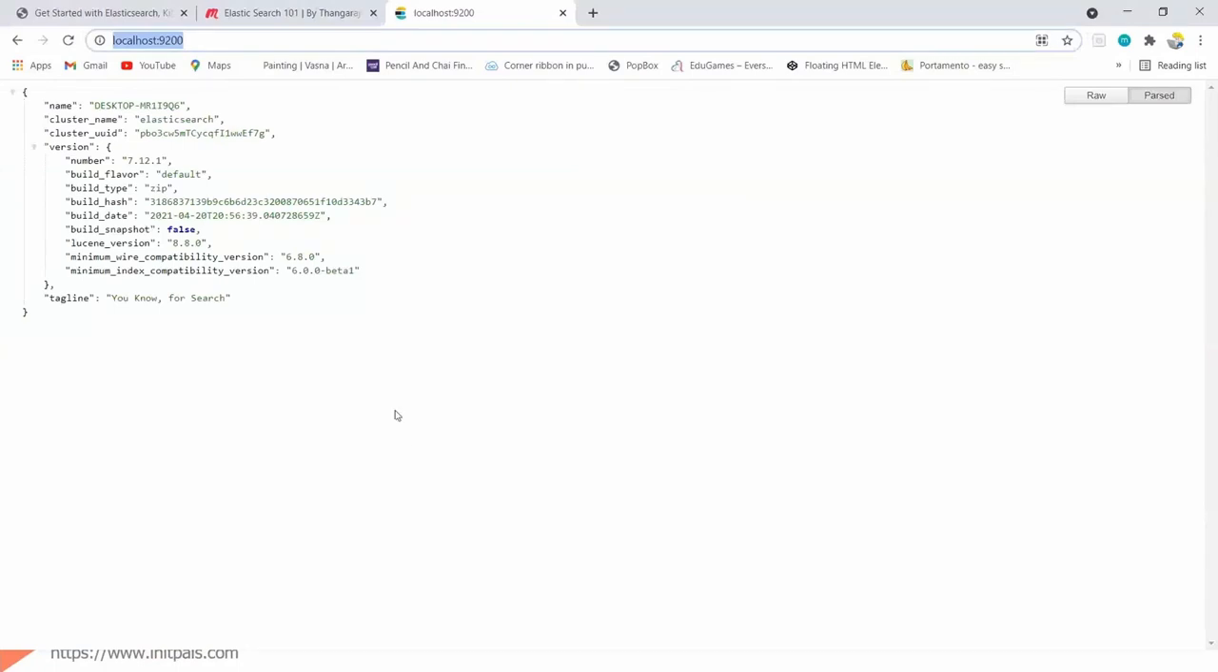So let's verify. If you can see, Elasticsearch is running on port 9200. 9200 is the port where Elasticsearch runs. If I directly open it, you can see some predefined, basic information about Elasticsearch, such as the cluster name, version, and a tagline. If you are able to access it, then it means Elasticsearch is up and running on the machine. So we got Elasticsearch up and running.